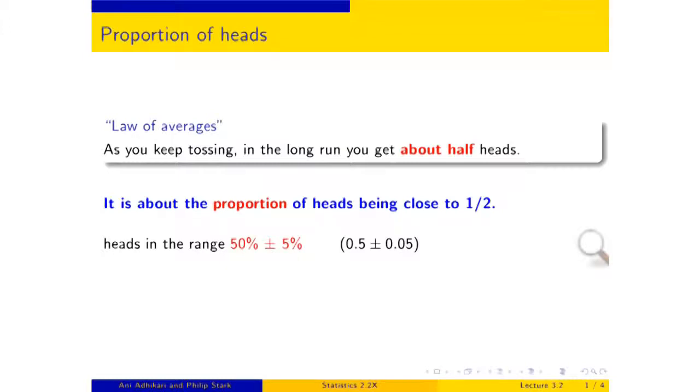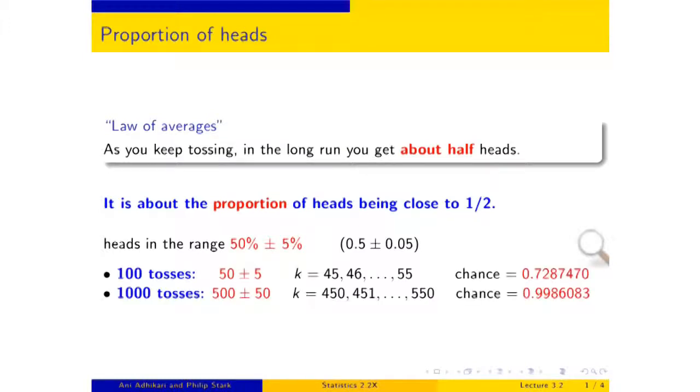So what are the chances of getting between 45% and 55% heads? When you got your probability calculator, we can do this. In 100 tosses, you're looking for the chance of getting heads in the range 50 plus or minus 5, that's 45 through 55. That chance, your calculator will tell you, is about 73%. With 1,000 tosses, 50% plus or minus 5% is 500 heads plus or minus 50 heads. That's 450 heads to 550 heads, and that chance is almost 1. 0.998, very, very high, and this is the law of averages.